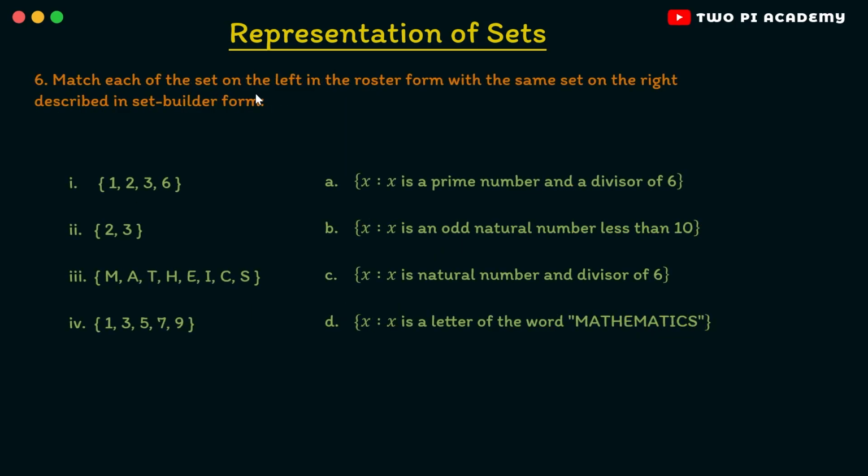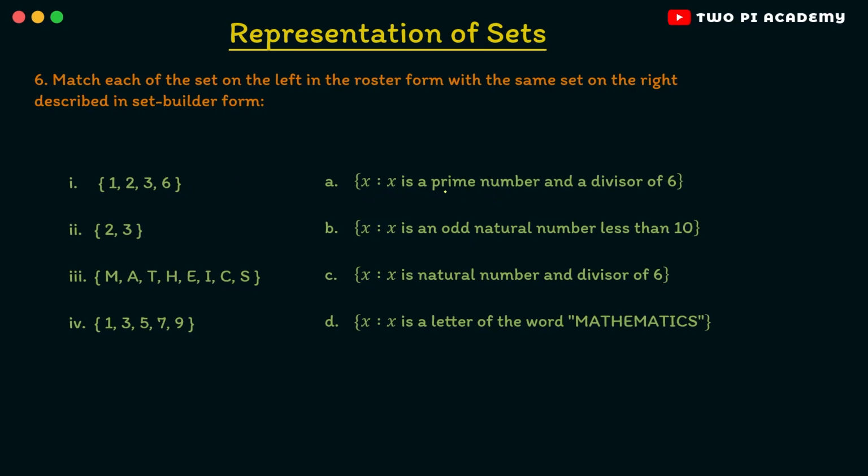Match each of the sets on the left in the roster form with the same set on the right described in set builder form. So these are match the following. We are given 4 sets in roster form and 4 sets in set builder form. You have to match the corresponding ones. So let us try to solve them one by one. First we have the set of 1, 2, 3 and 6. Let us try to compare this with all the options on the right.